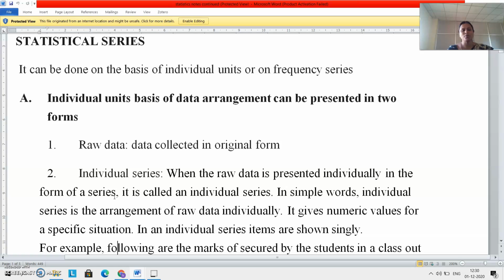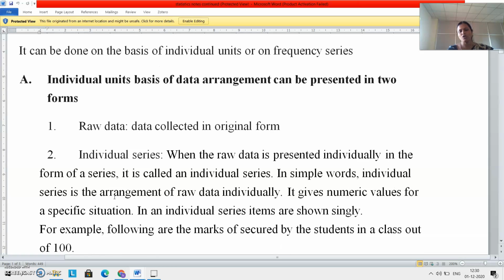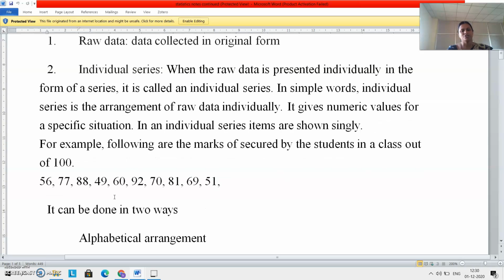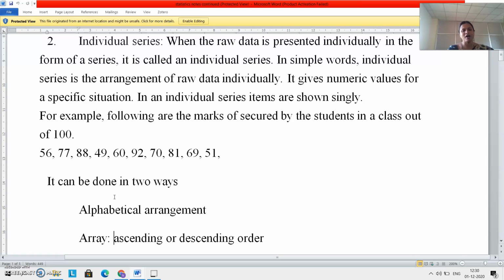So it gives numeric values for a specific situation. In an individual series, items are shown singly. In the sense, items are shown on an individual basis. For example, following are the marks scored by students in a class of 100. See, 56, 77, 88, 49, 60, 92, 70, 81, 69, 51. So this can be done in two ways, either in alphabetical arrangement or in array.